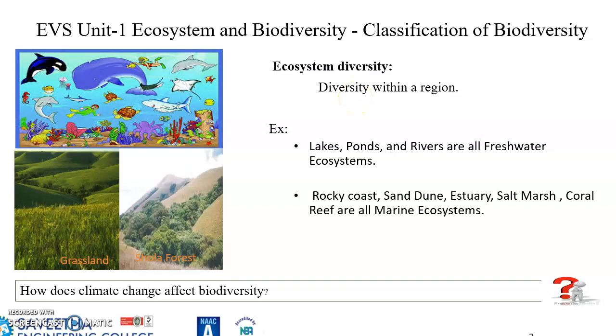This is diversity within a region, as we discussed in ecosystem already. So we have freshwater ecosystem, which includes lakes, ponds, and rivers. Then rocky coast, sandy dune, estuary, salt marsh, coral reef are all marine ecosystems. So we have different ecosystems.